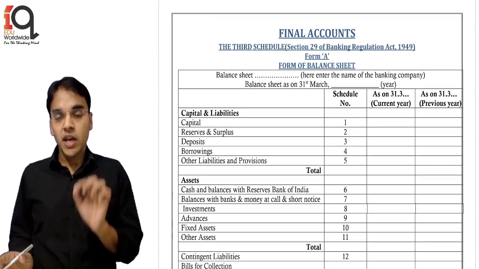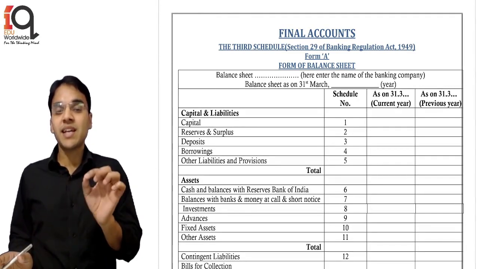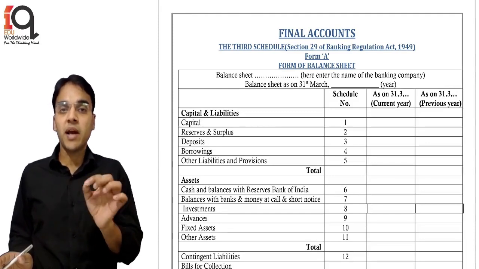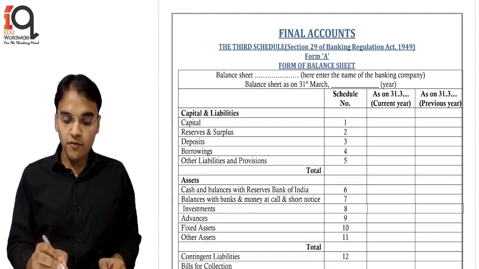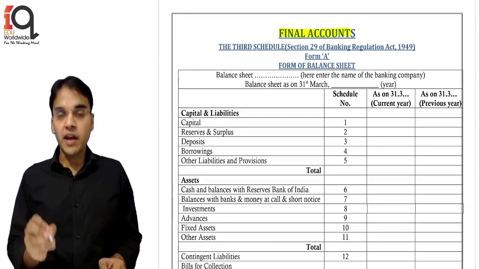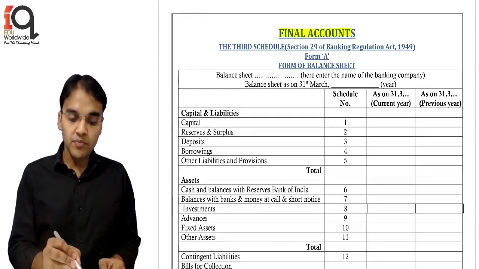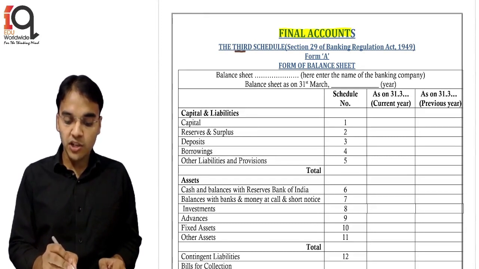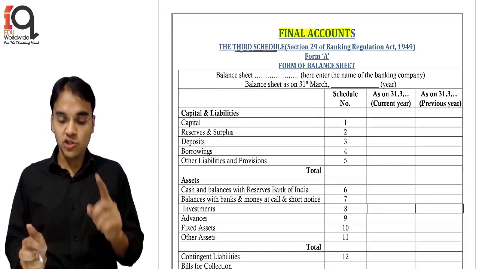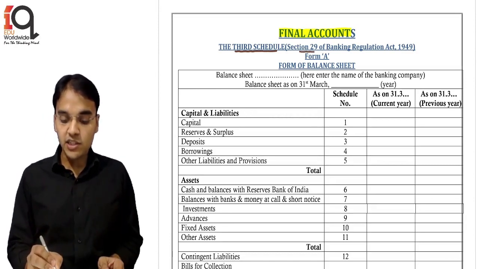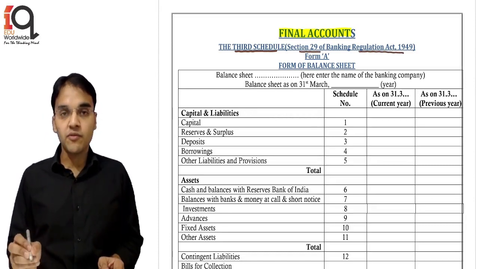So now here we are going to discuss the exact format used by banks to make their final accounts. The final accounts format is actually given under the Third Schedule, just like Schedule 3 to the Companies Act. Here it is the Third Schedule, but it is referred to under Section 29 of the Banking Regulation Act 1949.